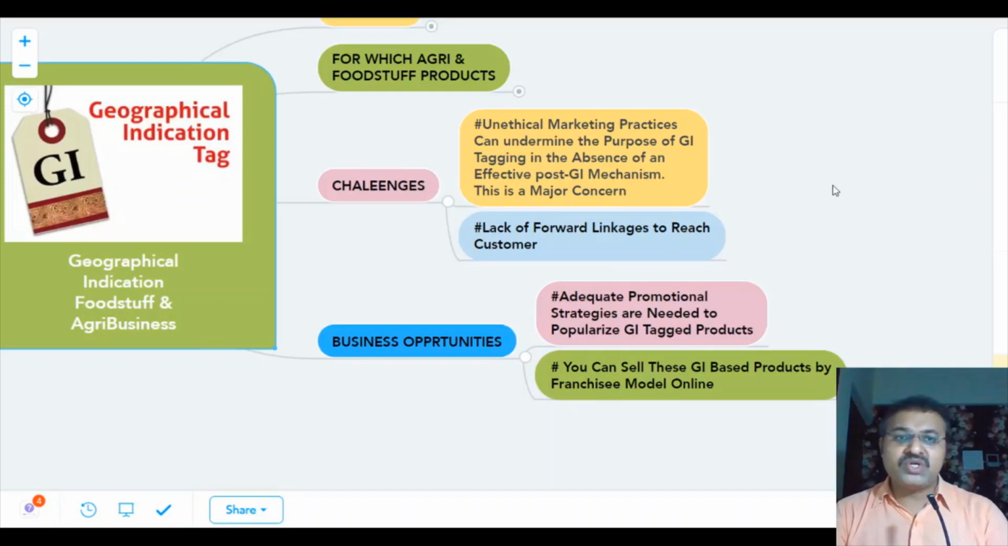Also today we have discussed what GI is and which agri and food products have the GI tag.